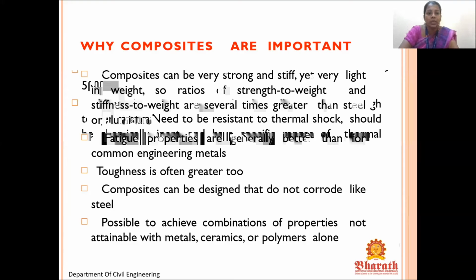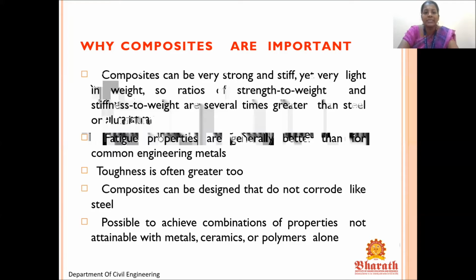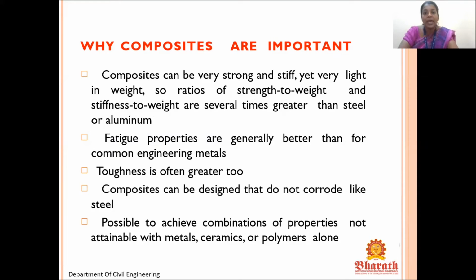So why are composites important? Composites can be very strong and stiff, yet very light in weight. The ratios of strength to weight and stiffness to weight are several times greater than steel or aluminium. So the material is very strong and also very stiff, but the overall weight is very light.